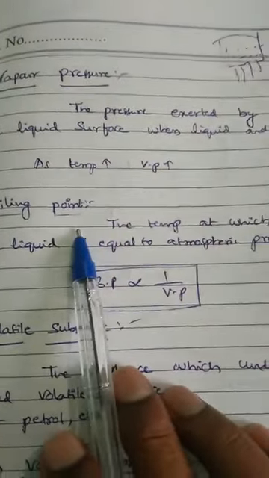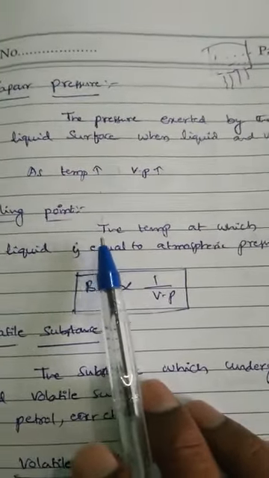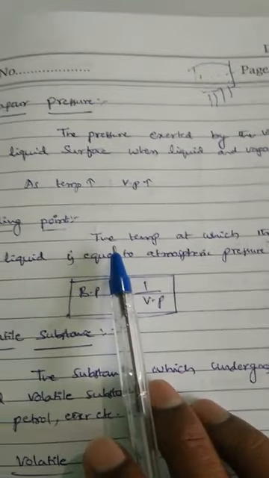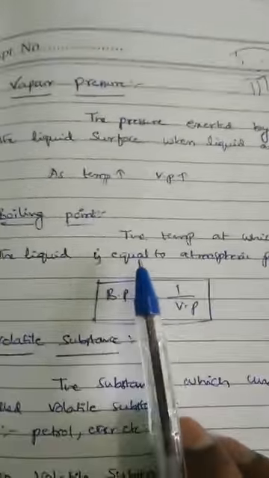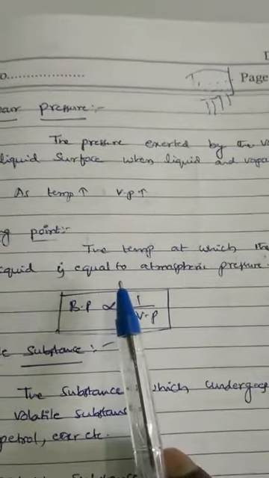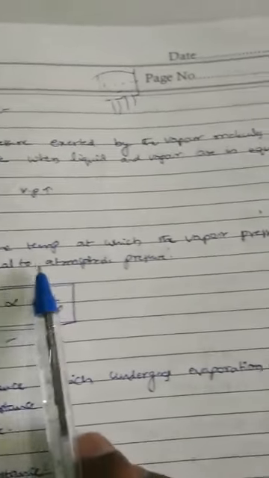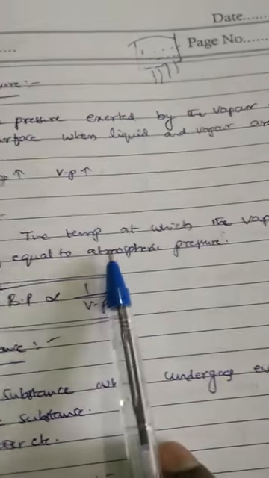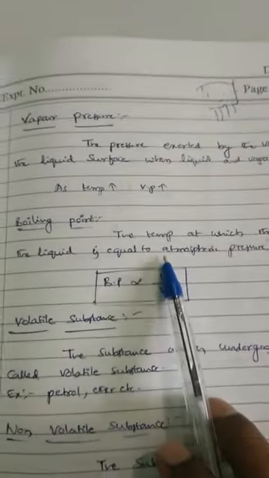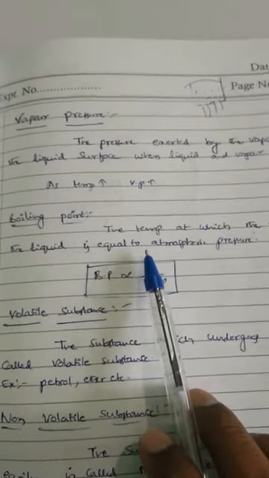Next, boiling point. We know the definition already. The definition of boiling point is the temperature at which the liquid is converted into vapor. Here one more definition is there, in terms of vapor pressure: the temperature at which the vapor pressure of the liquid is equal to atmospheric pressure. That is also one of the definitions of boiling point.